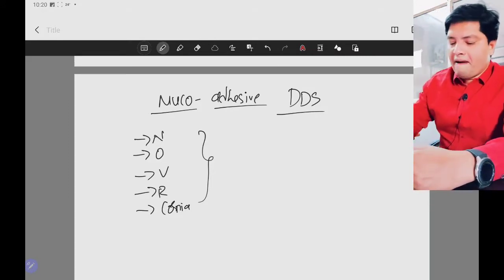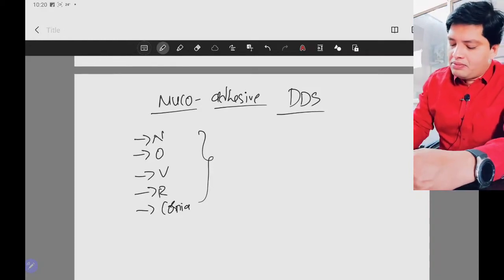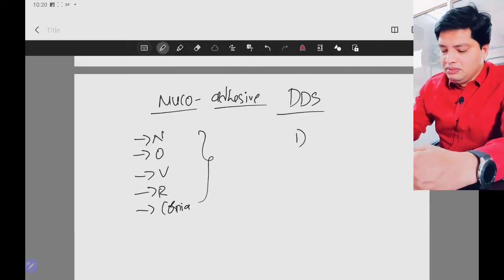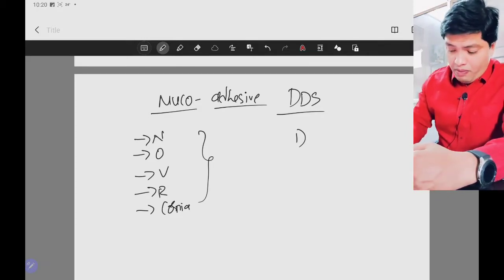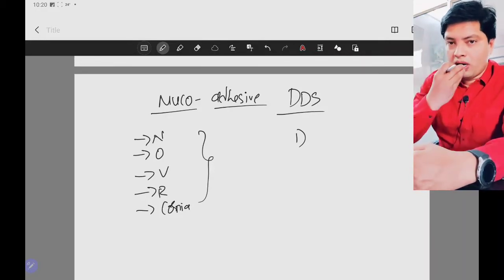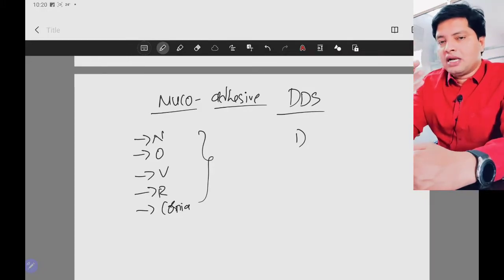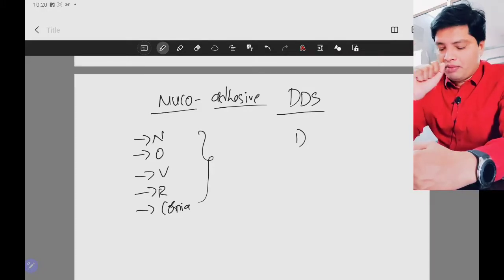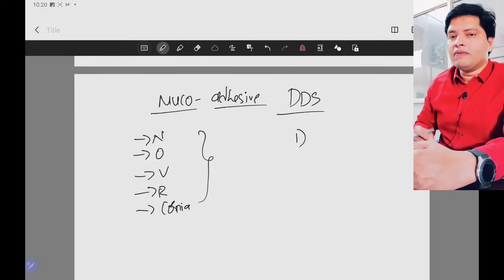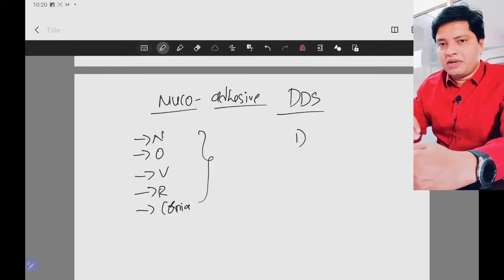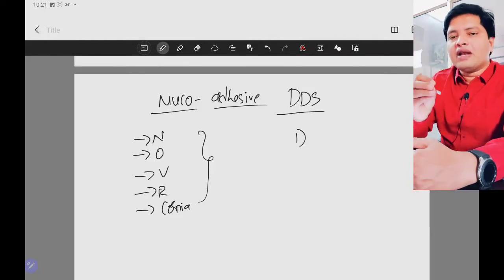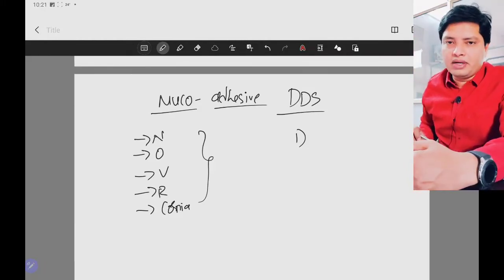The reason, or you can say the advantages: if you have a problem in these areas, let's say in the nasal cavity, oral cavity, vaginal cavity, or rectal cavity, instead of giving the drug directly there, you are taking the tablet systemically and the drug is distributed all over the body, then it will act on the oral, vaginal or rectal cavity.